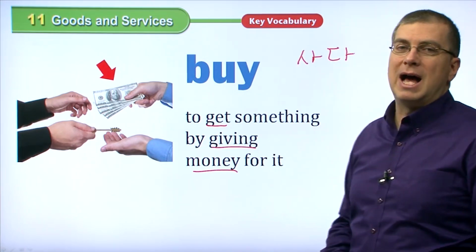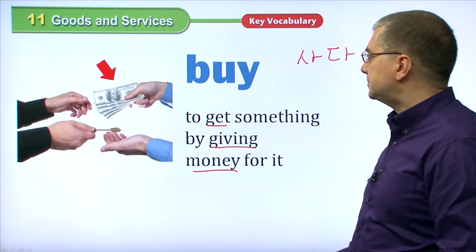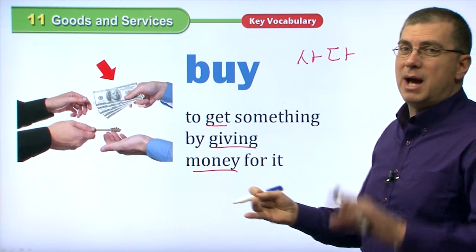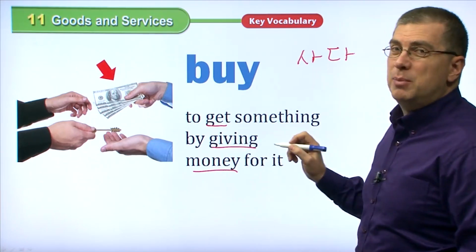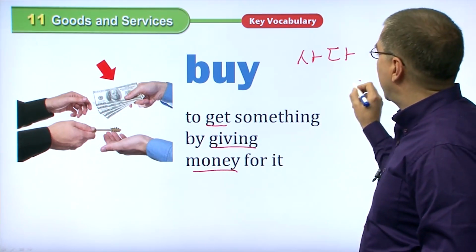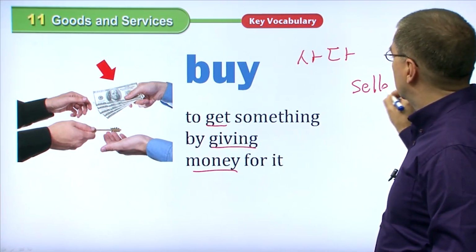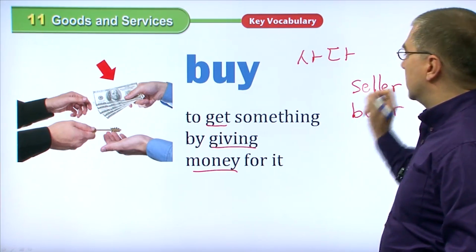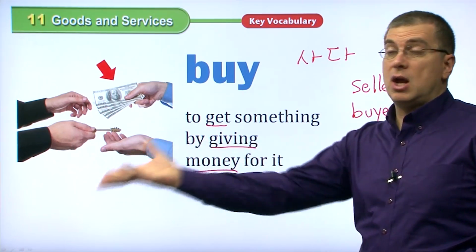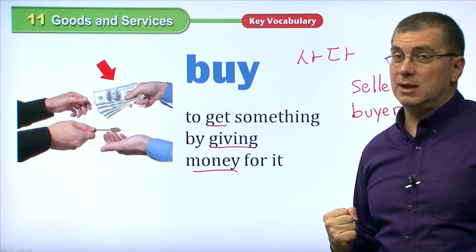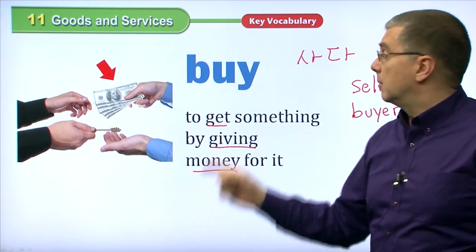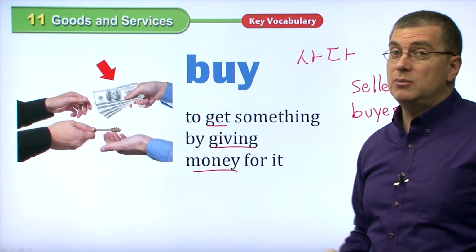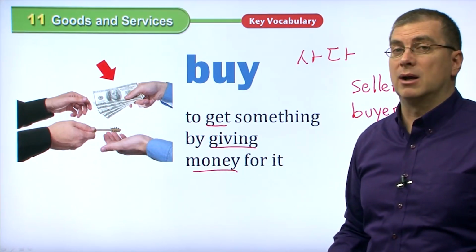사다, to buy. So you're going to buy something. Now, it's interesting, of course, we just talked about sell, we talked about buy. We can talk about the people involved in both. We have a seller and we have a buyer. So, if you are giving an object and you're taking money in return, you are the seller. But in this case, if you are giving money and getting an object in return, you are the buyer.